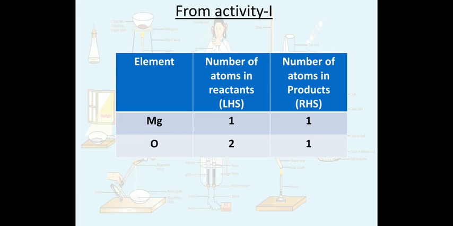From activity 1, where magnesium is burned in the presence of oxygen to form MgO, on the left hand side we have magnesium 1 and 1 on the right hand side, and oxygen on the left hand side we have 2 and on the right hand side we have 1.